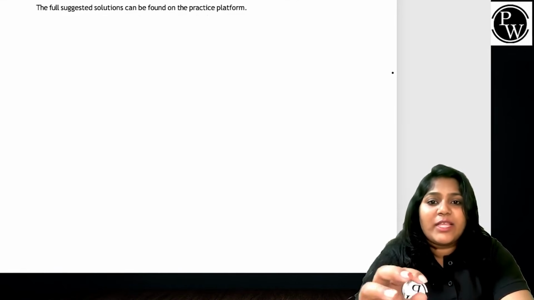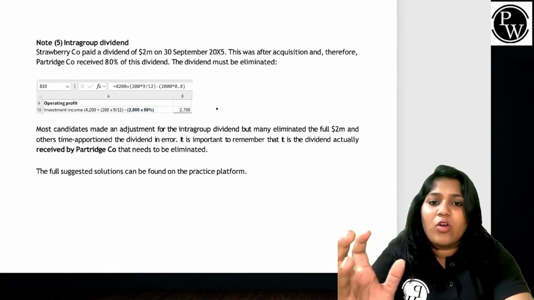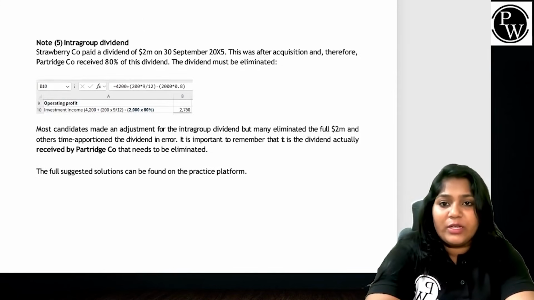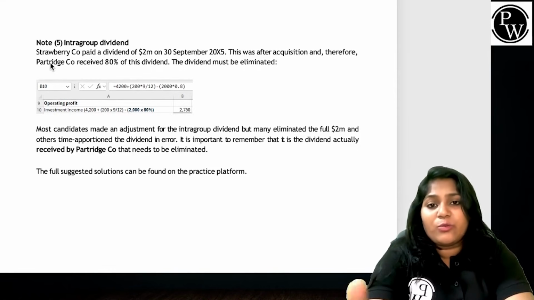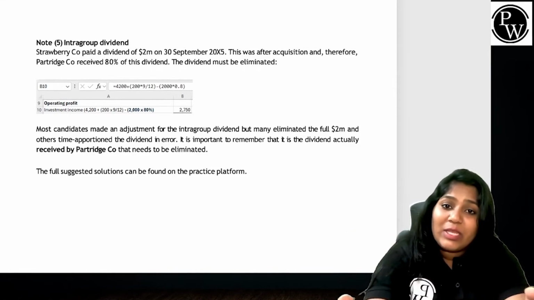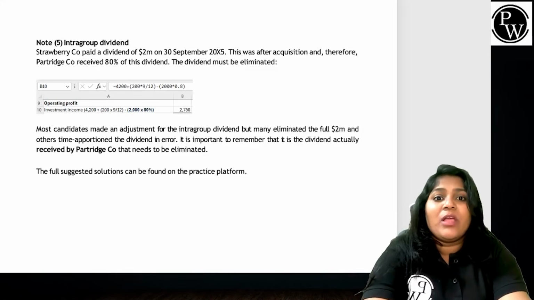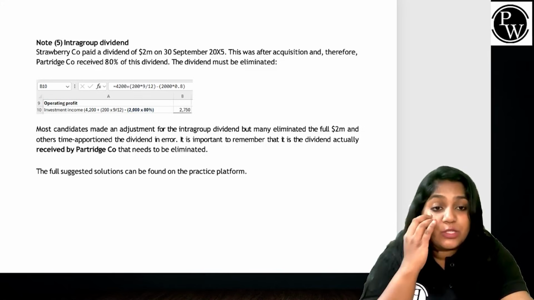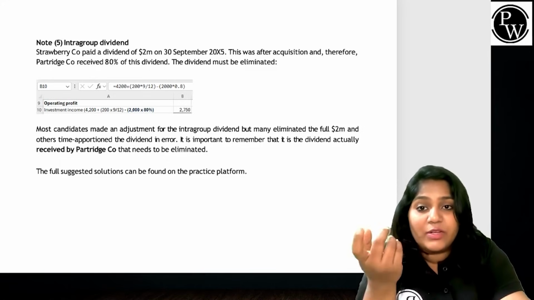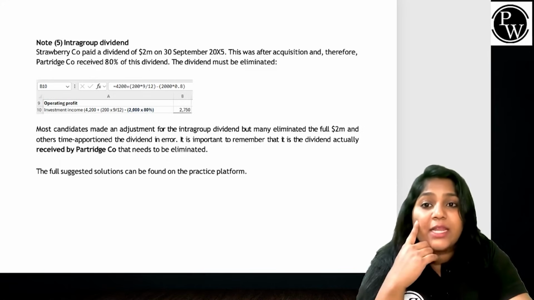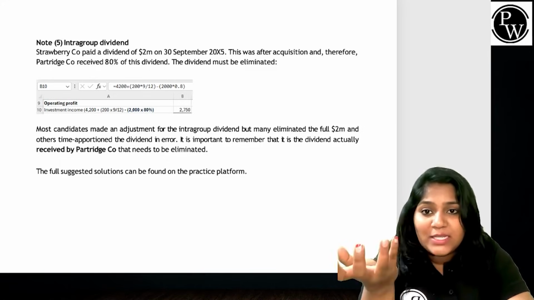So the examiner is also talking about intra-group dividend, where if you have an intra-group dividend, it is something that you have to eliminate from the consolidated P&L, because it will be after acquisition. I can't recognize my own dividend in my books of accounts, right? But what has happened to the students?